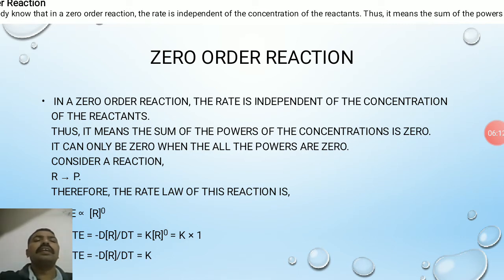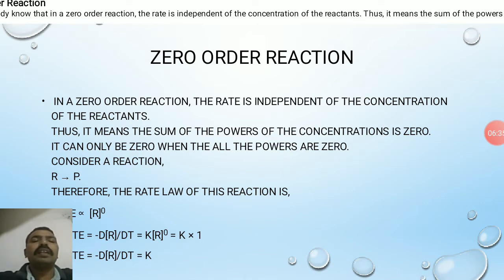Next, the integrated rate expression for the zero order reaction. In a zero order reaction, rate is independent of the concentration of the reactant. Thus, it means the sum of the powers of the concentration is zero. It can be zero only when all the powers are zero. Consider a reaction: R is converted into P.